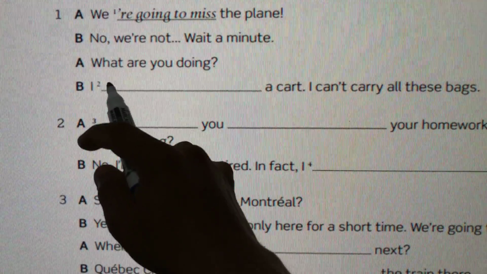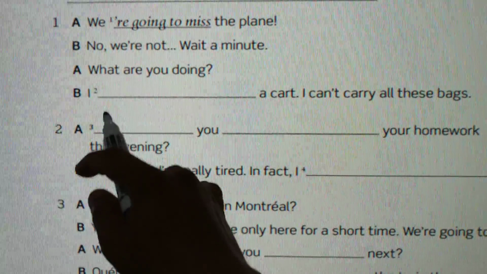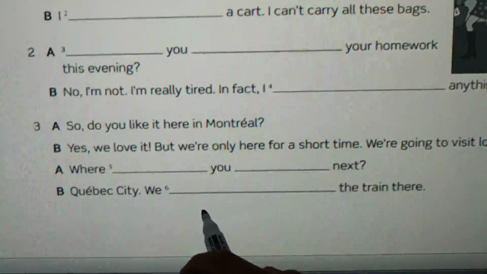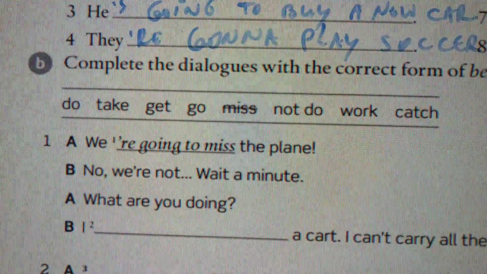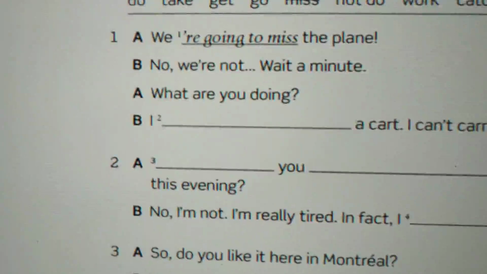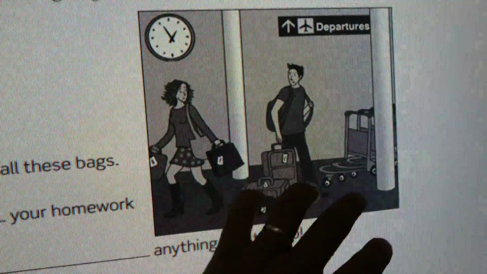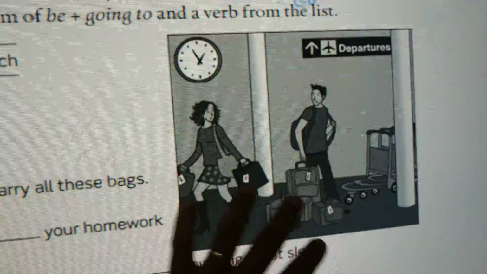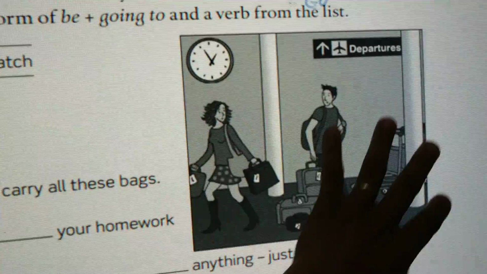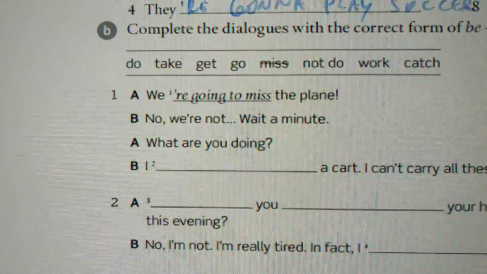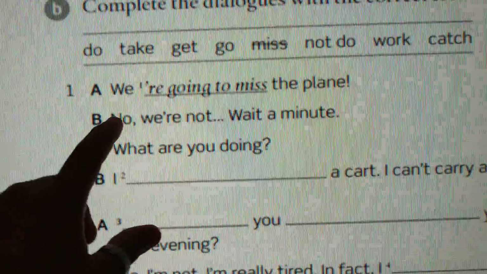Because the spaces, right? We have 1, 2, 3, 4, 5. And we have more than 5 verbs here. Okay? So, according to the context, this is the context. Okay? They're at the airport. And as we can see, this is the situation. So let's go for the conversation here.